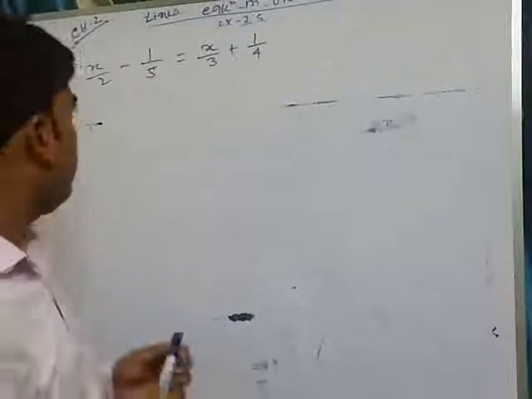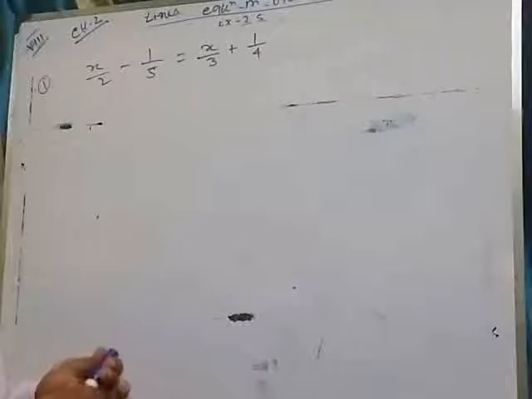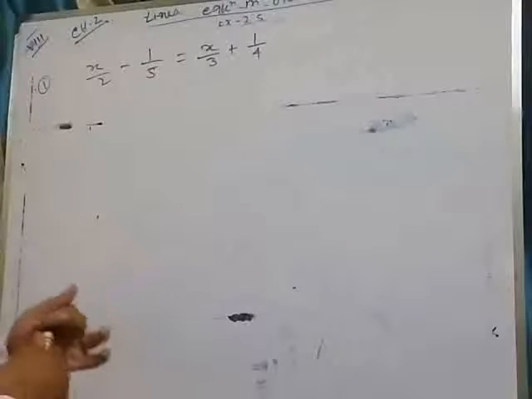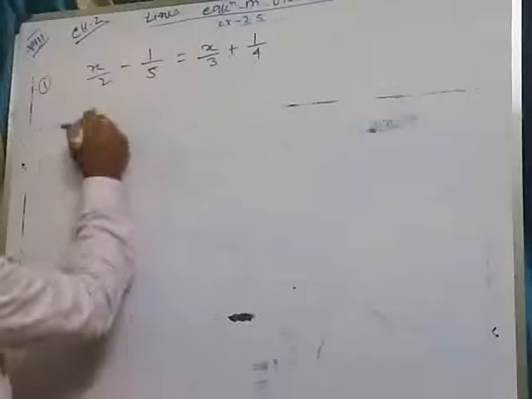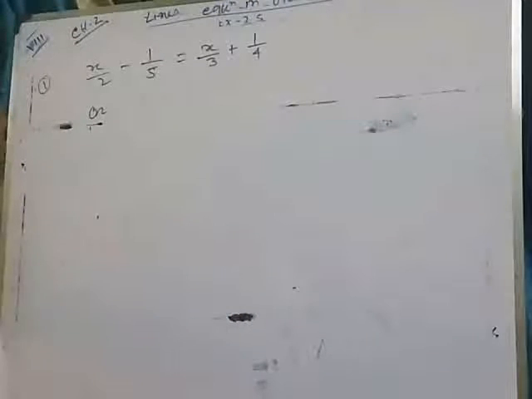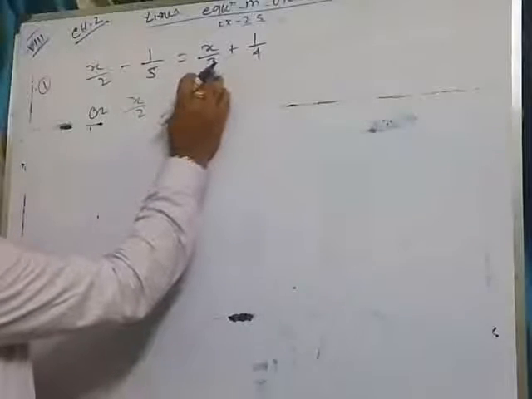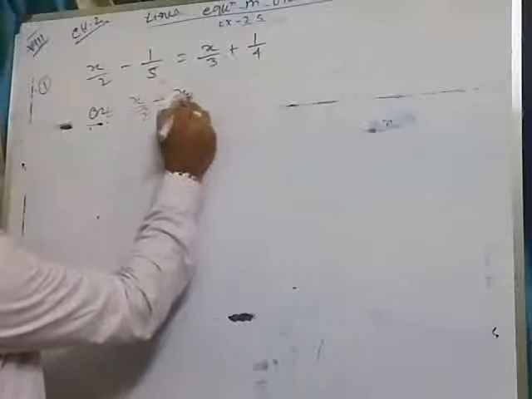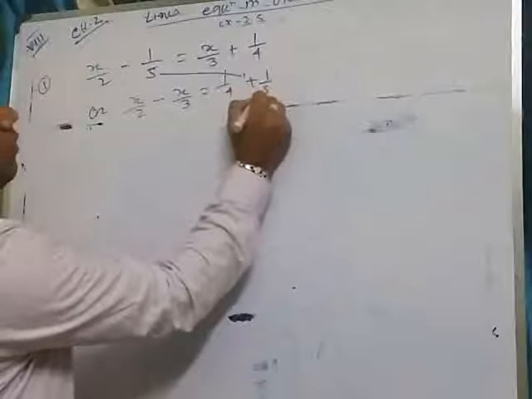Okay. So question number 1: x by 2 minus 1 by 5 equals x by 3 plus 1 by 4. As we know, first of all the variables in the equation should be brought to the left hand side. So if I change the side of x by 3, it will be minus x by 3, and 1 by 4 on this side will be plus 1 by 5.